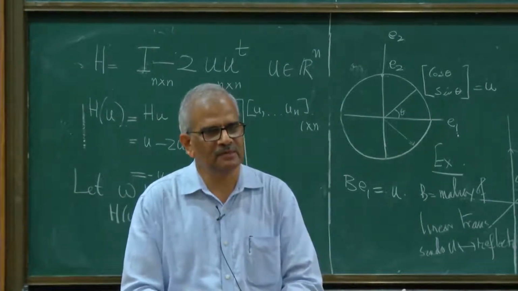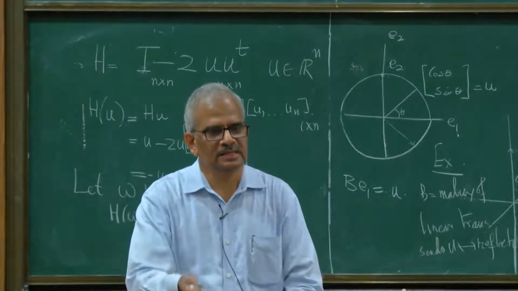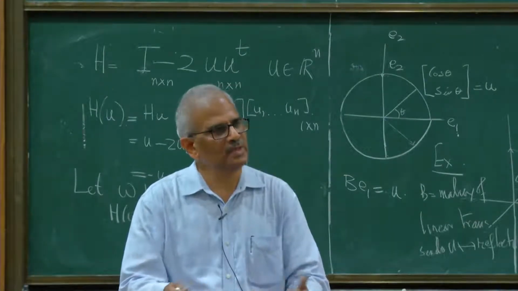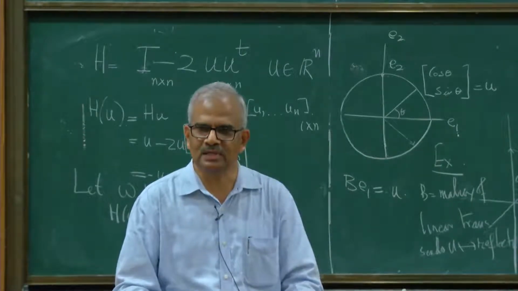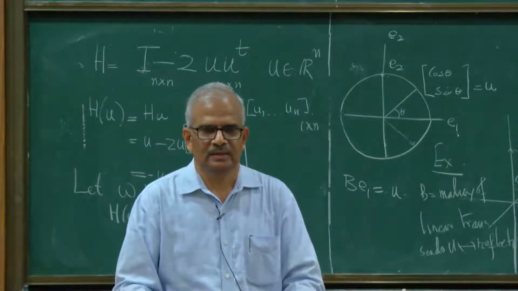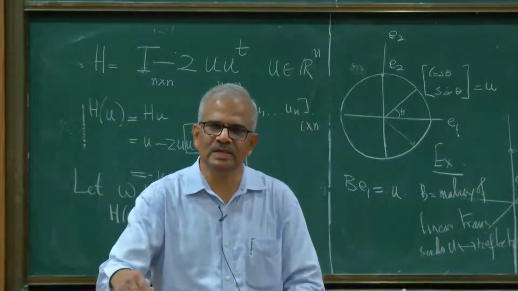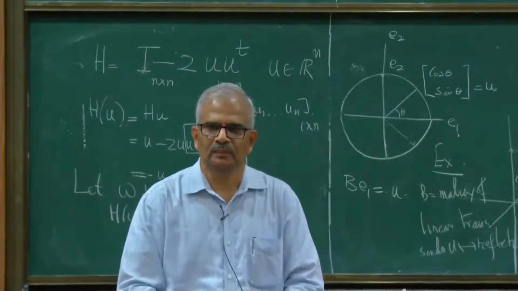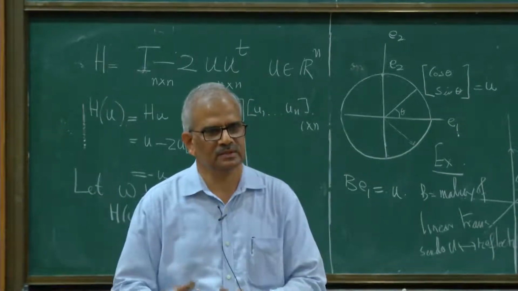Suppose P is the hyperplane which is perpendicular to u. It's an n minus 1 dimensional subspace. I can take an orthonormal basis of this n minus 1 dimensional subspace. The action of H on the orthonormal basis is that of identity, and u is mapped to minus u under the action of H.